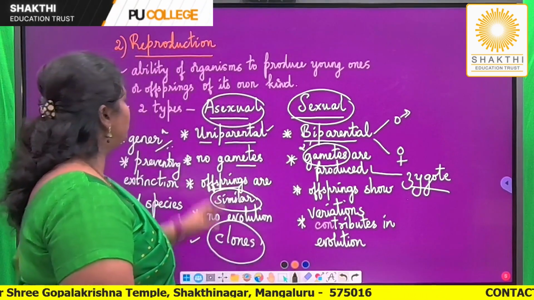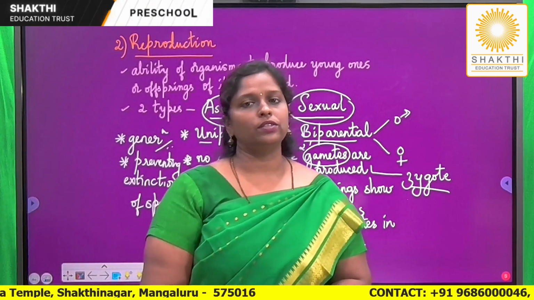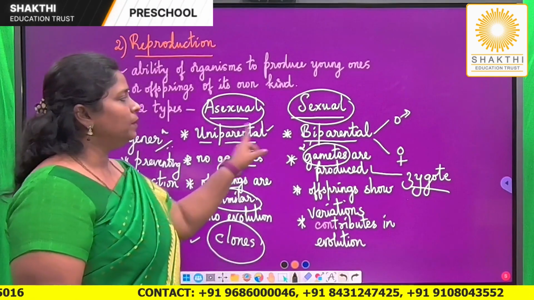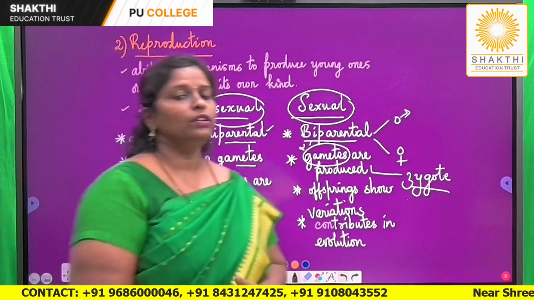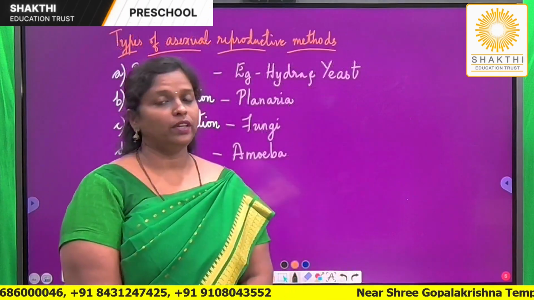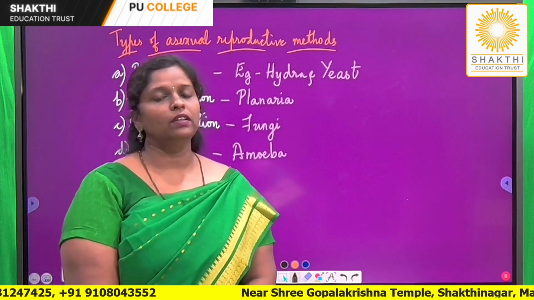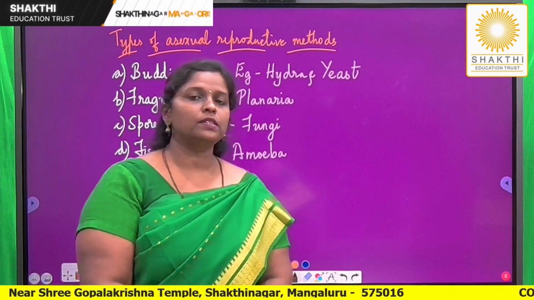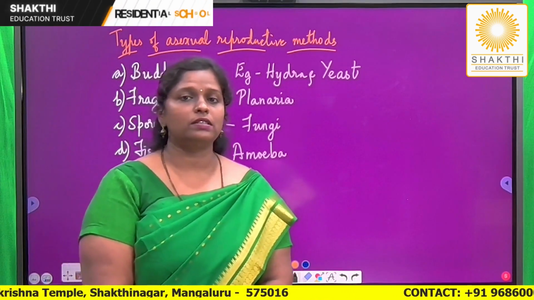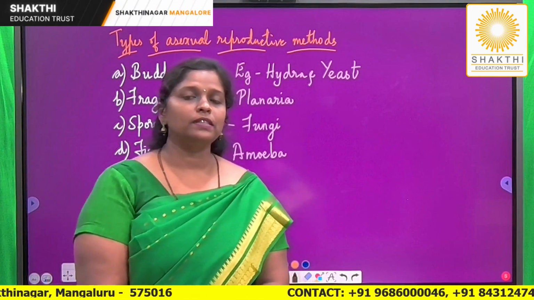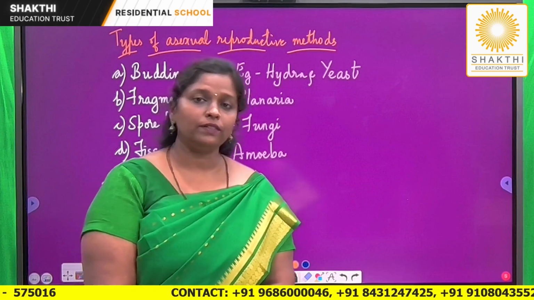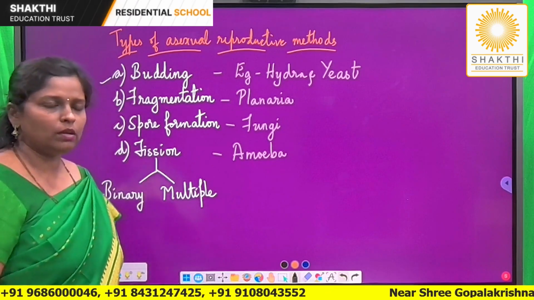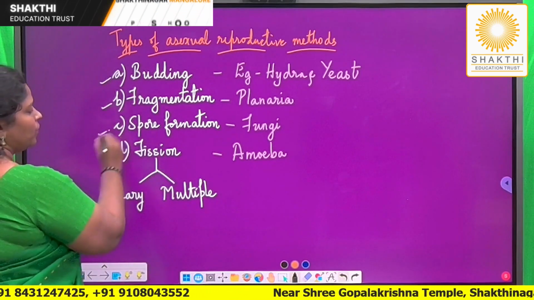Now, from an examination point of view, a simple question can be asked: what is reproduction, or define reproduction, for 1 mark. One more important 2-mark question is: name the different types of reproductive methods used by organisms. Once I have told what is the meaning of reproduction and the 2 important types of reproduction, let us go one step ahead. Different organisms reproduce by different methods. So under asexual reproduction, organisms can choose any one of the following reproductive strategies. As I have listed on the screen, the methods organisms can use are budding, fragmentation, spore formation and fission.